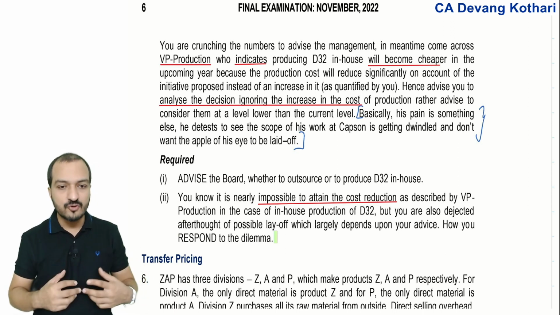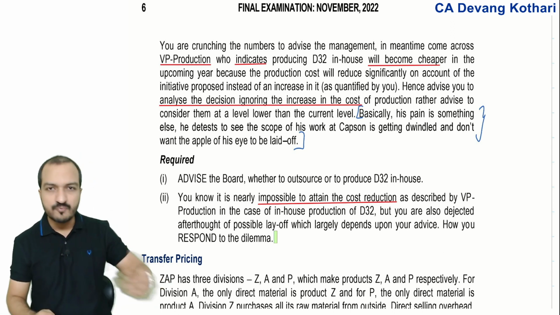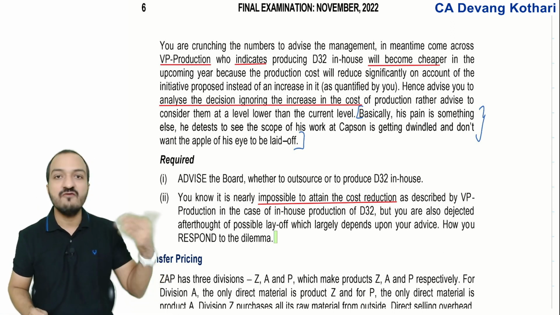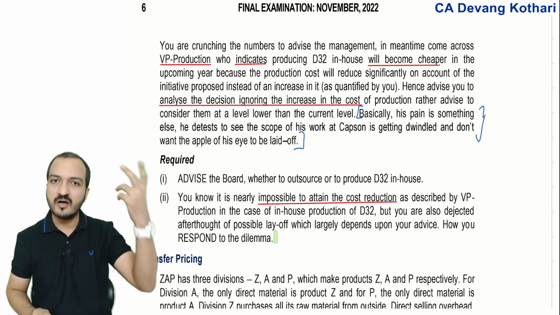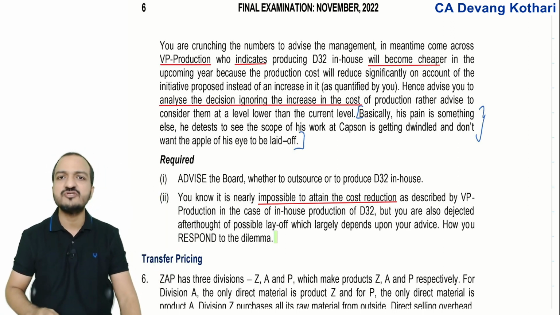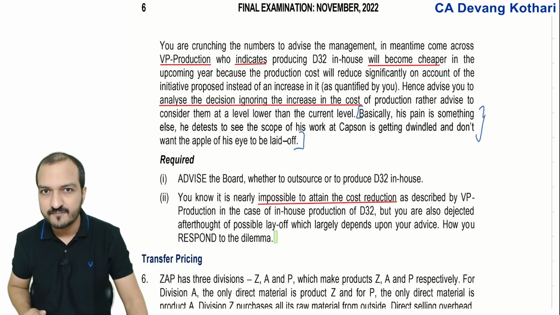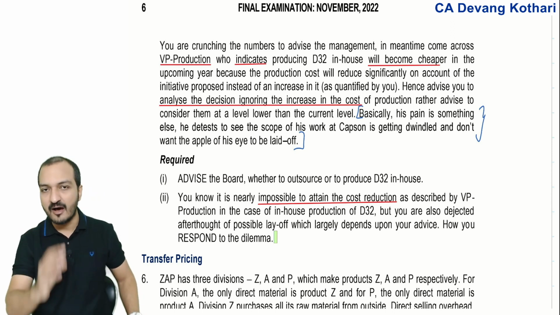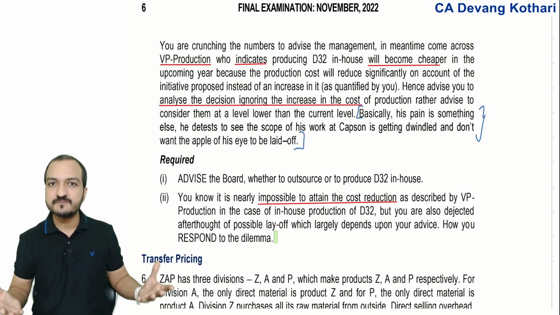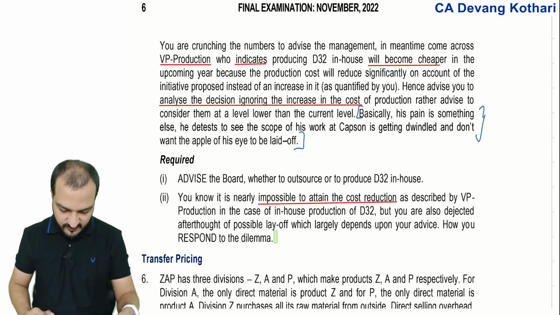If I don't lay off the employees, if I continue production at high cost, then eventually in future the company will not get enough profit, and eventually in future the employees will be laid off. Might as well lay them off now so that the company can save some cost. That will be my suggestion here.